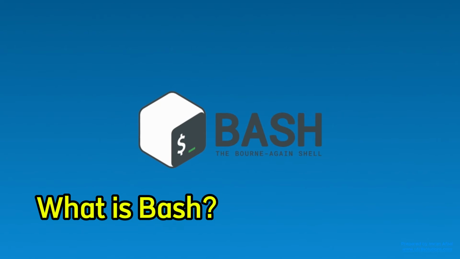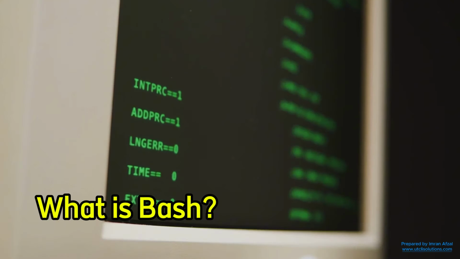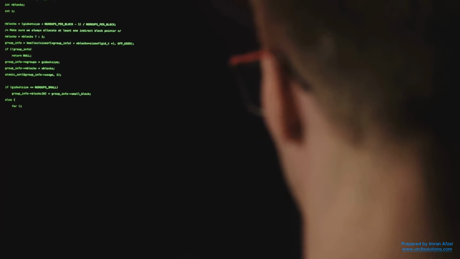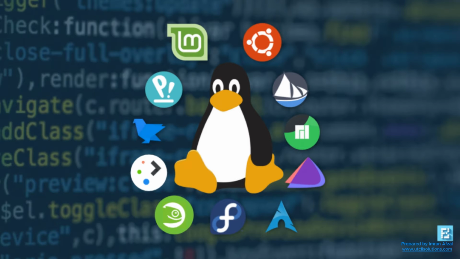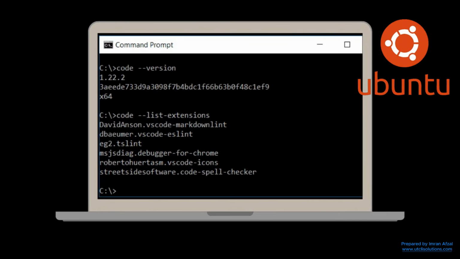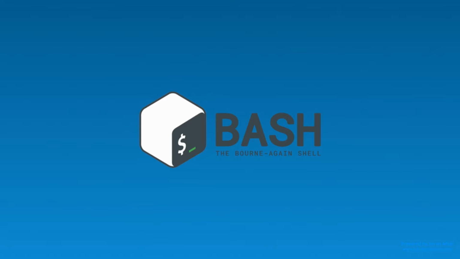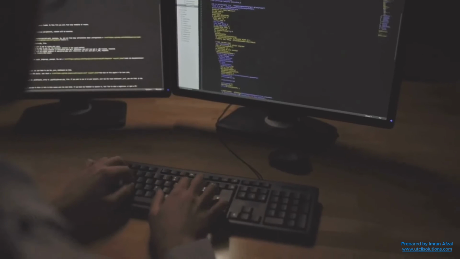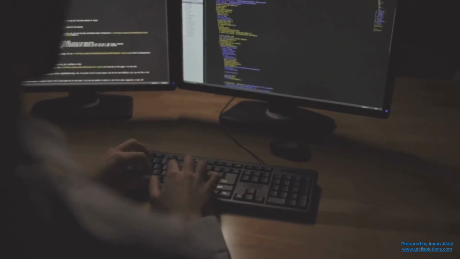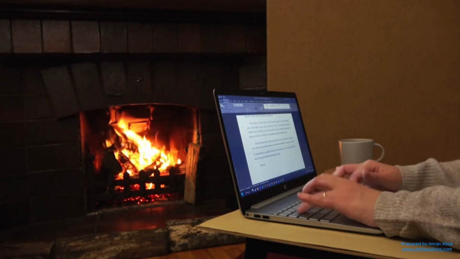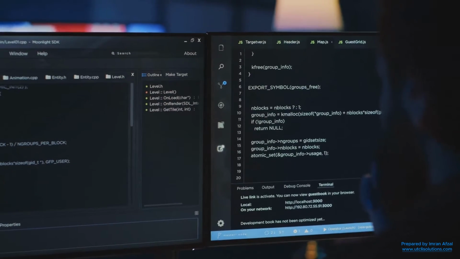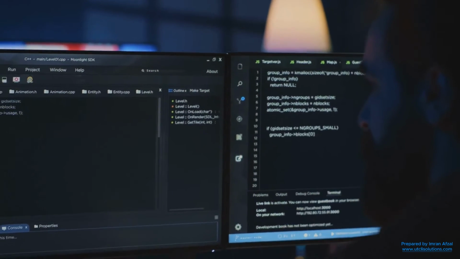What is bash? Bash stands for Bourne Again Shell. It's the most common shell in Linux and is installed by default on most systems. If you've ever used the terminal in Ubuntu or any other Linux distro, you've probably used bash. Bash is like the default or standard shell. It's simple, reliable, and works well for most tasks. You can write scripts with it, create shortcuts called aliases, and do almost anything a normal user or programmer needs.